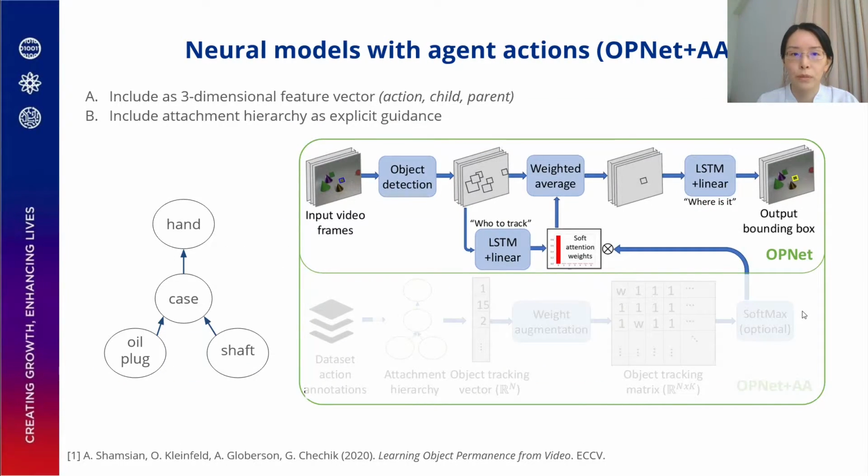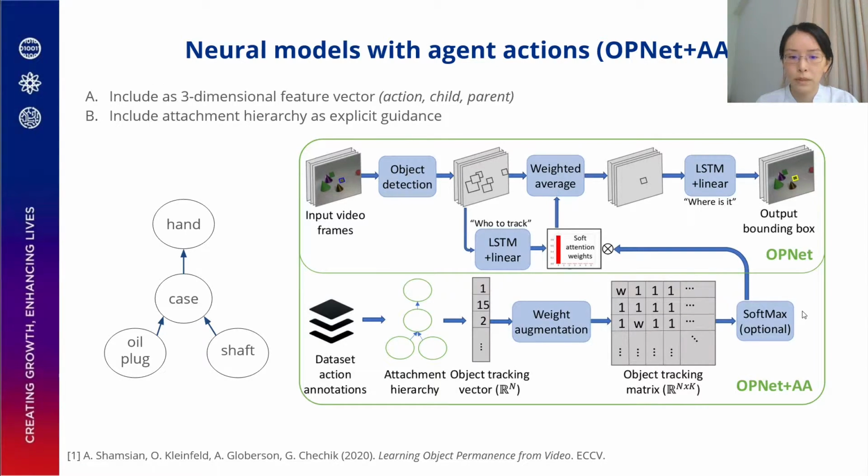So for this, we augmented the neural model OpNet with agent actions. There are different ways to include the attachment hierarchy in a neural model. We can either include it as a three-dimensional feature vector, but a more efficient way is to include it as explicit guidance. This means that we can create an object tracking vector from the attachment hierarchy.